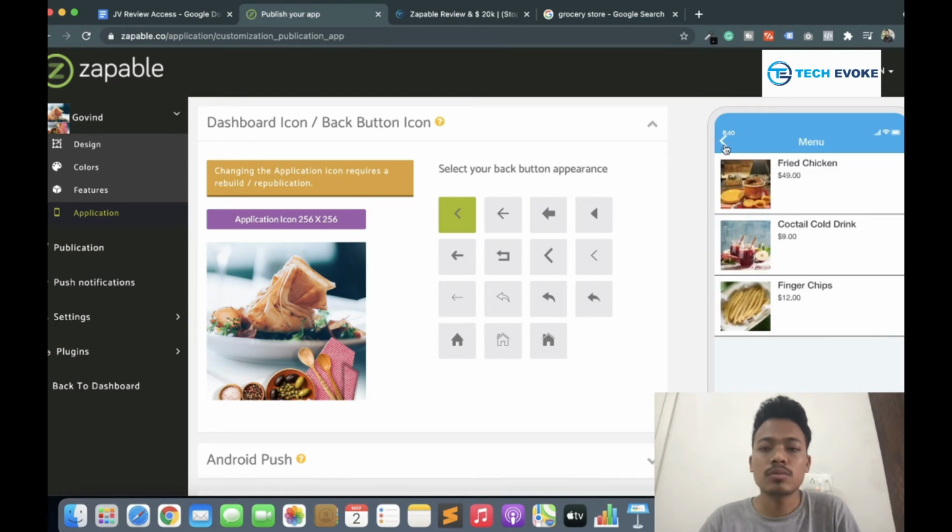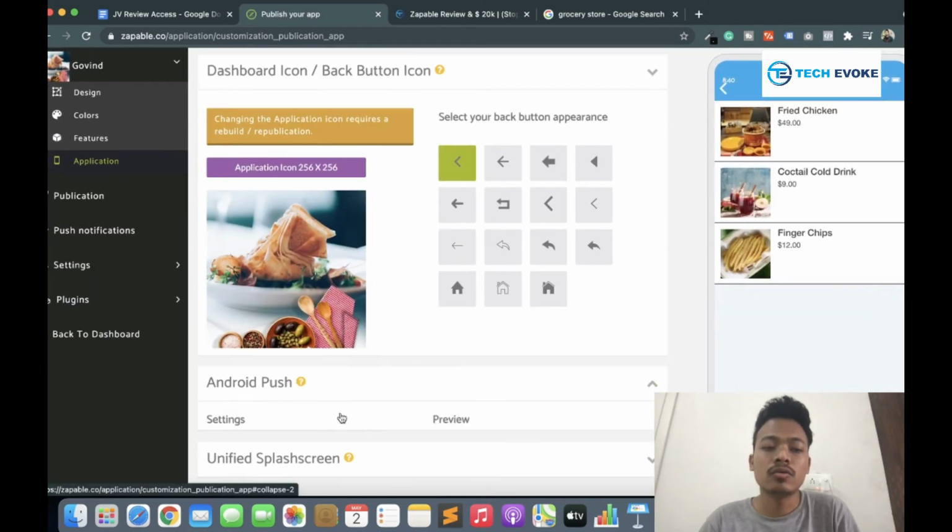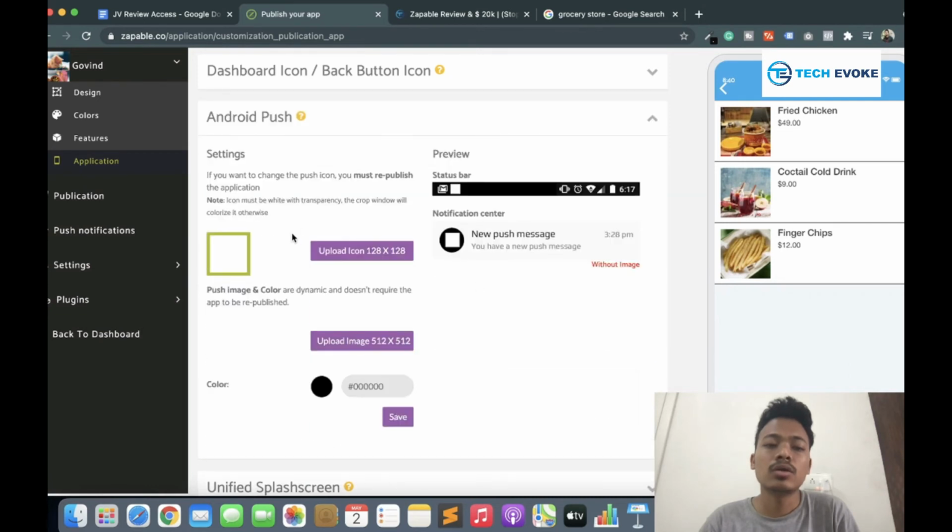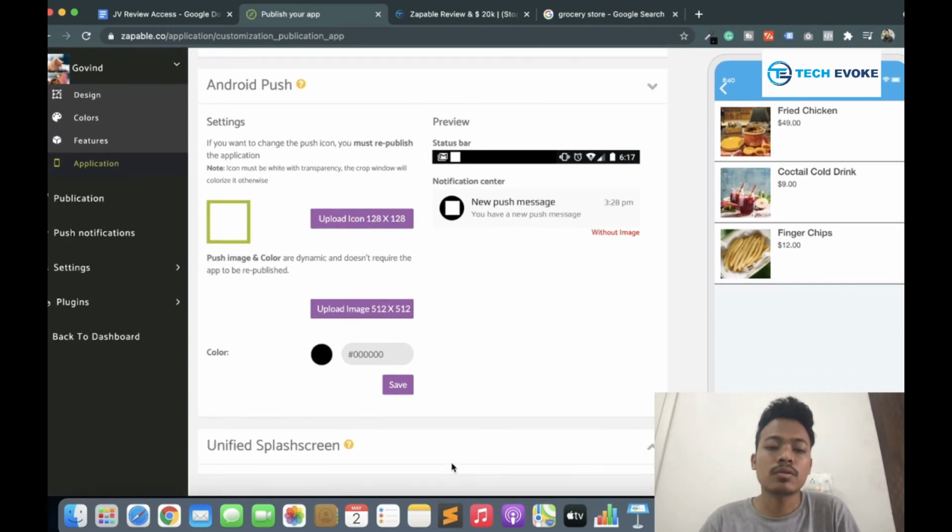Okay, so this is the menu, and this is the arrow icon, which is used to go back to the other menu. So you can choose the arrow icon here and just go again. Here you can change your push notification icon and push notification color. And this is the final home page